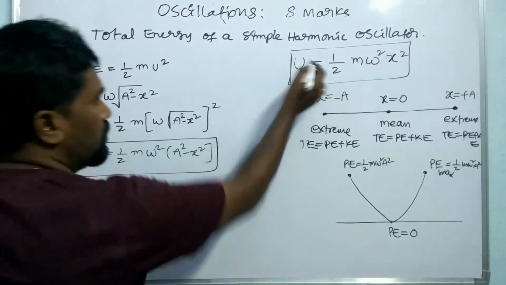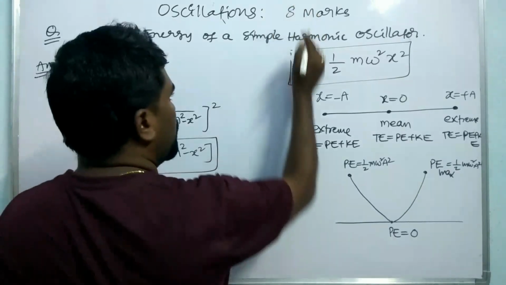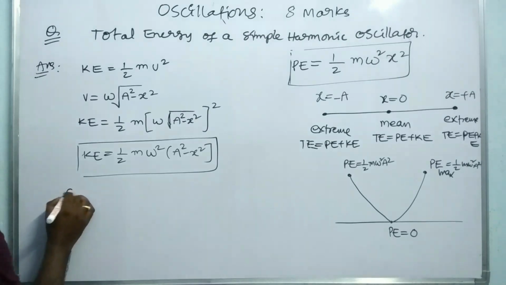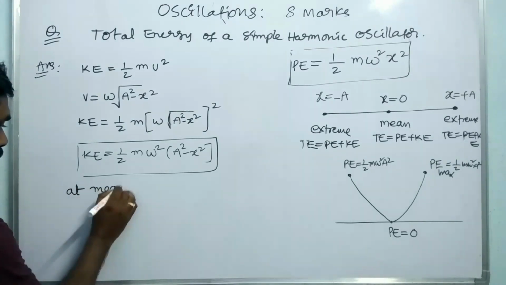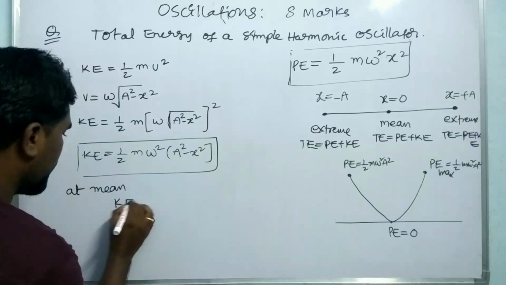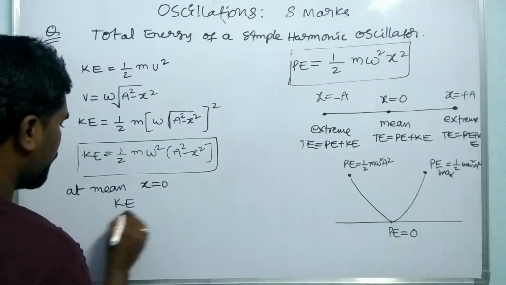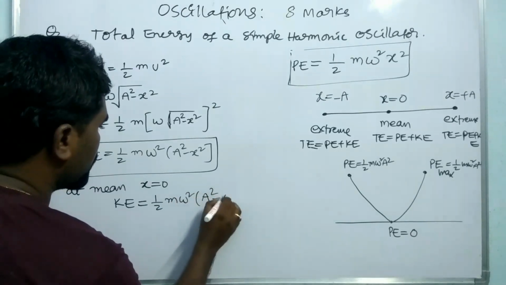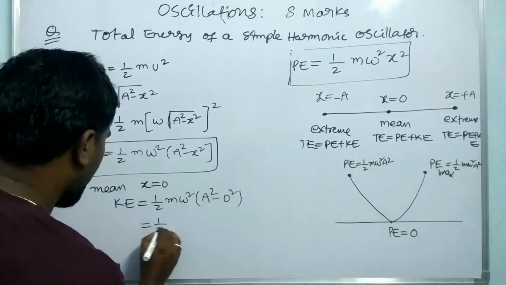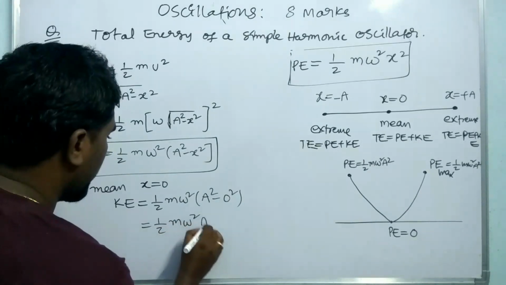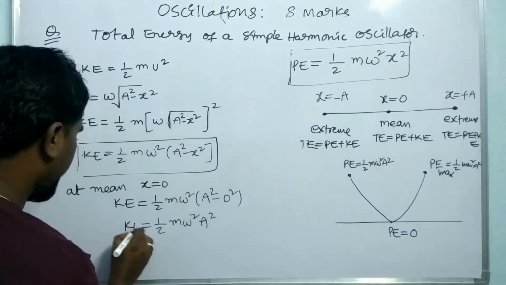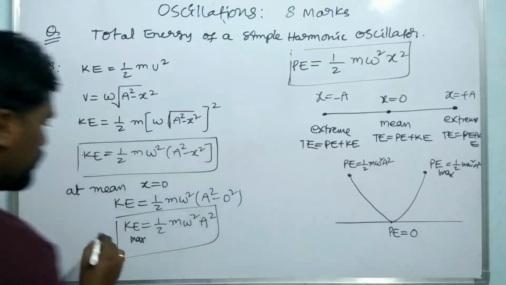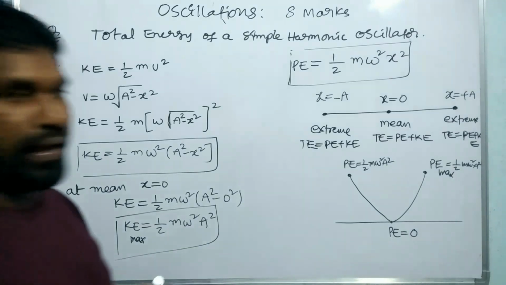So this is the potential energy of the particle. So this is the PE. Okay, now we have to see at mean position. At mean position, x is equal to 0. Therefore, KE is equal to 1 by 2 m omega square (A square minus 0 square). Therefore, it is equal to 1 by 2 m omega square A square, since 0 square is nothing but 0. So KE is maximum. At mean position, kinetic energy is maximum.